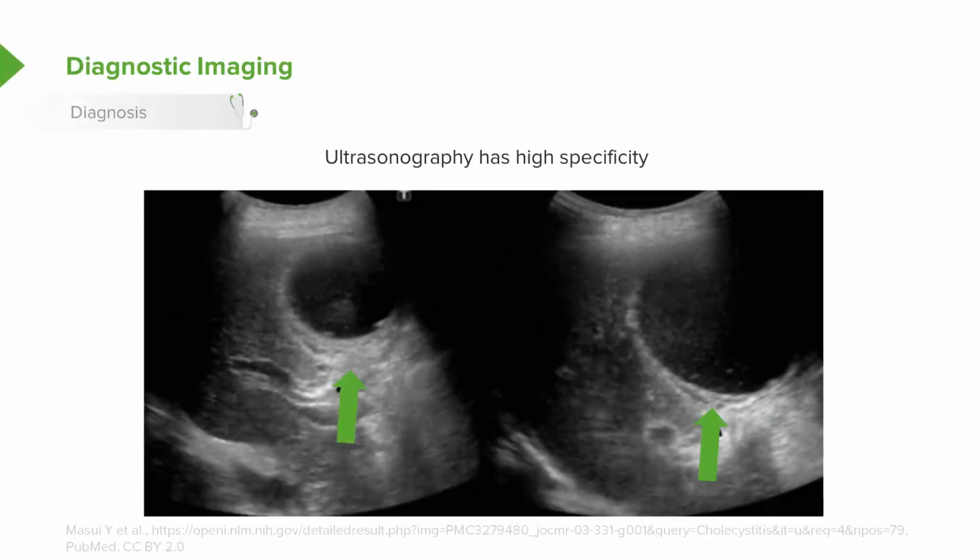If you suspect this disease, ultrasound has a high specificity for illness. Here you can see an inflamed gallbladder wall on ultrasound and some biliary sludging. So these patients will have findings on ultrasound that are very likely to be diagnostic.